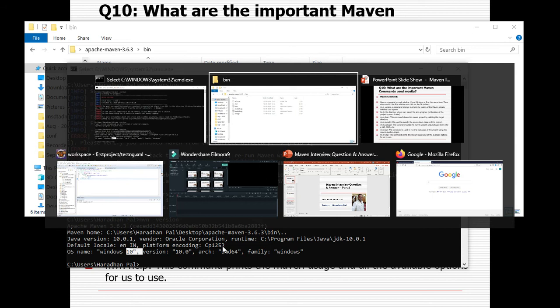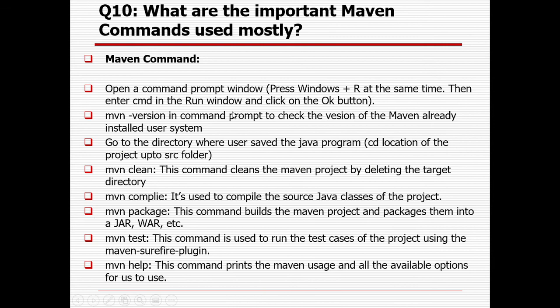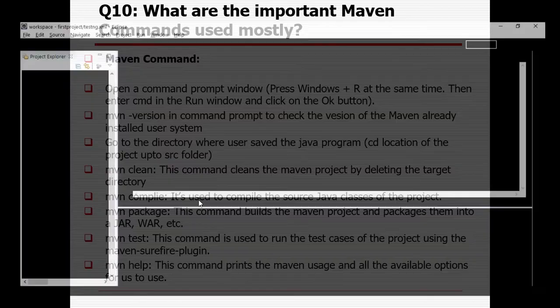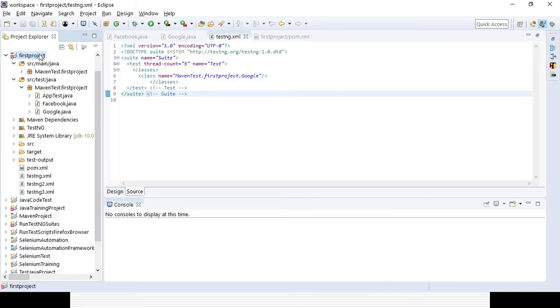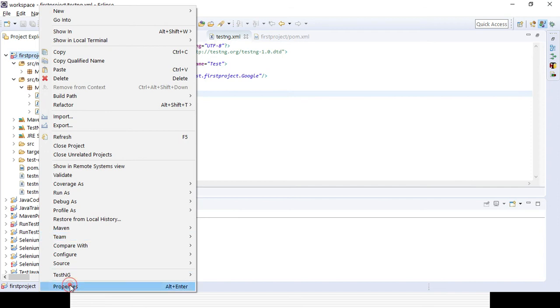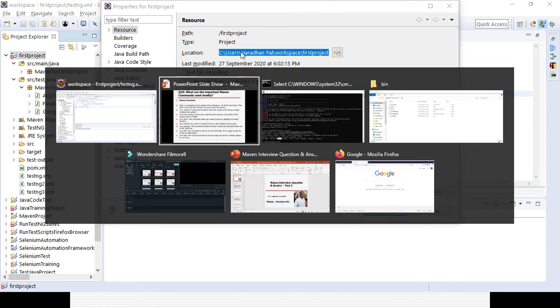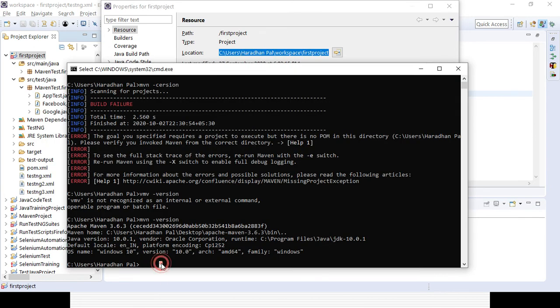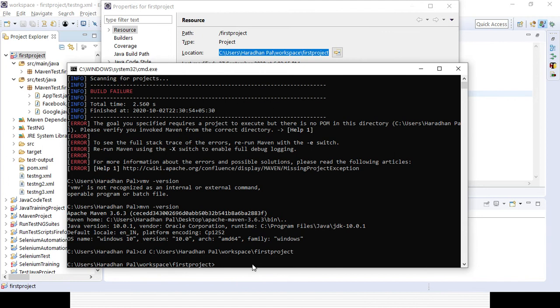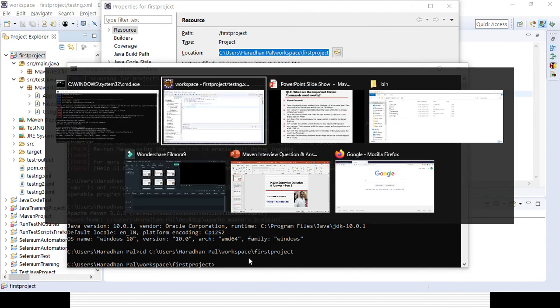Here we will not be using the Eclipse pom.xml file. Instead, with the help of commands, we can run any Maven project. So we can check the Maven version, and if you want to use other commands, Maven clean, compile, package, test, help, you need to go to the project location. Select that particular project, right click, click on properties, and you can get the path of the project. Copy it, then in the command prompt type cd and the path of the project. It will go to that project location. Now you can use any commands based on your requirement.